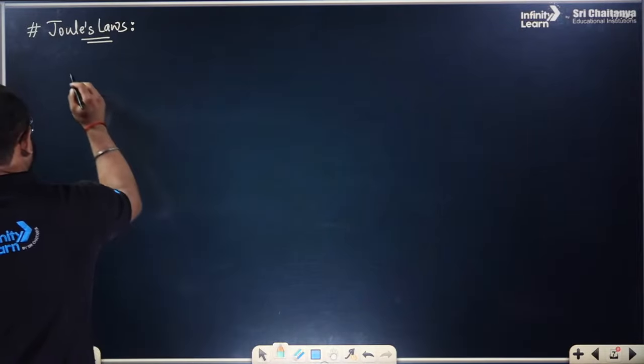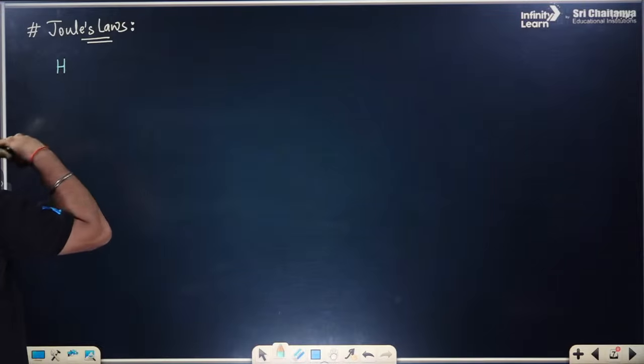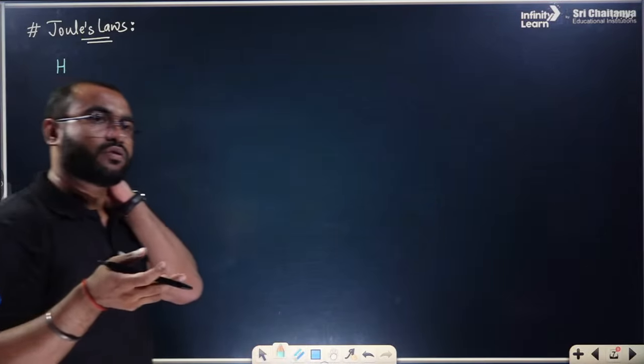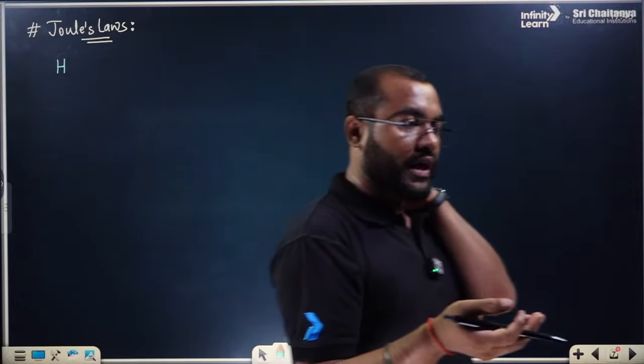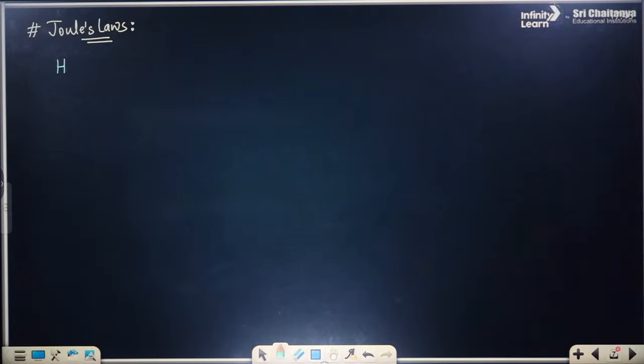It is very simple: whenever current passes through a conductor for a certain time period, it will create the heating effect. That is what has been said. That is called Joule's law, everyone. If it is clear to you,